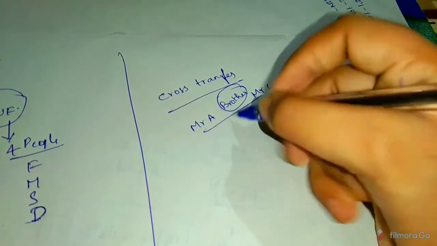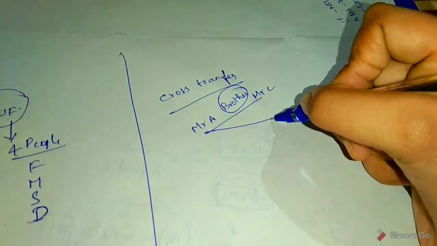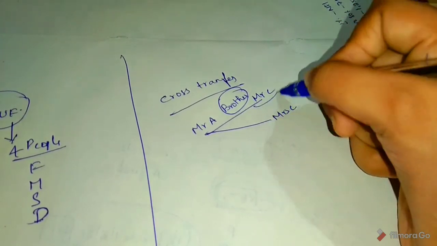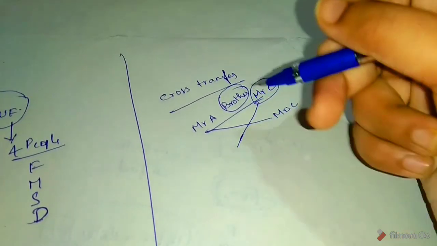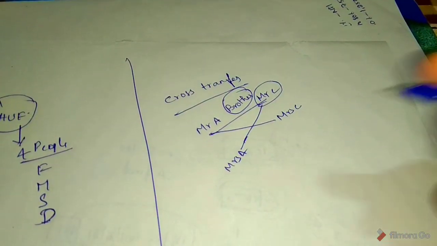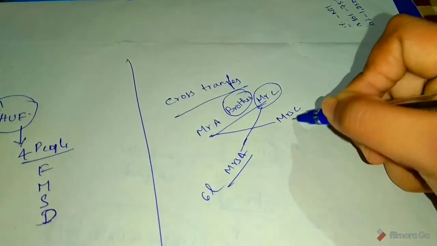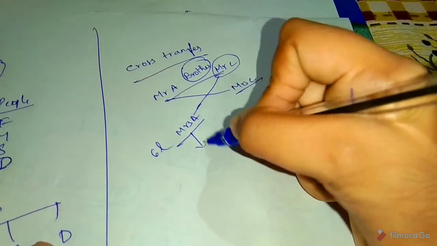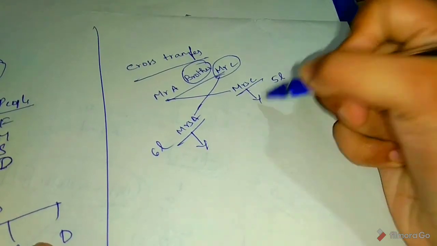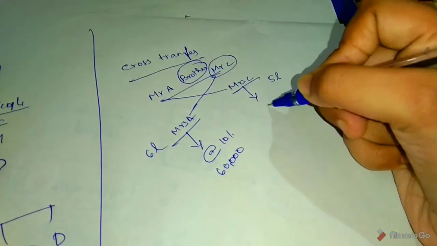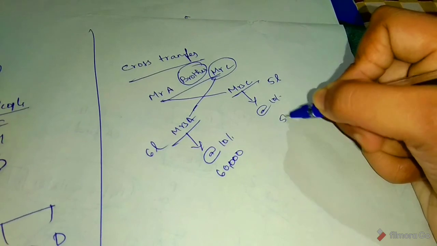So, Mr. A transfers 5 lakhs to Mrs. C and Mr. C transfers 6 lakhs to Mrs. A. So here, 5 lakhs. So Mrs. A and Mrs. C deposited it in a bank at the rate of 10%: 60,000, and here 50,000.